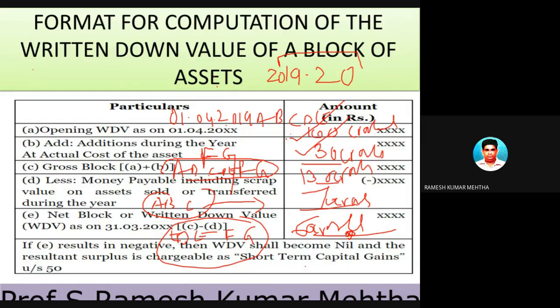So on this closing value you can claim depreciation, and the depreciation rate of this particular block of the asset is 20 percent. So 60 crores into 20% is equal to 12 crores. So the depreciation is 12 crores. Now 60 crores minus 12 crores is 48 crores. So the next year opening value, or opening WDV, written down value of the block of assets DEFG, is 48 crores. So this is the format you have to follow.